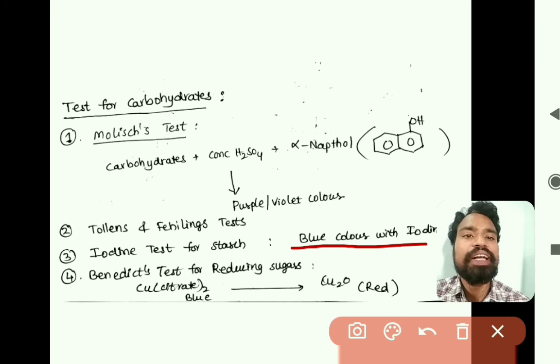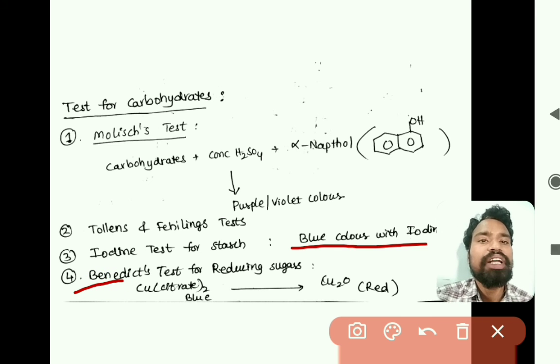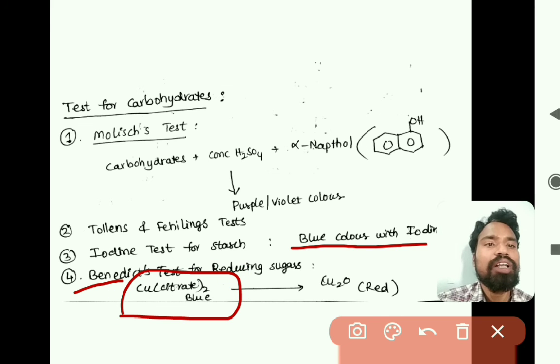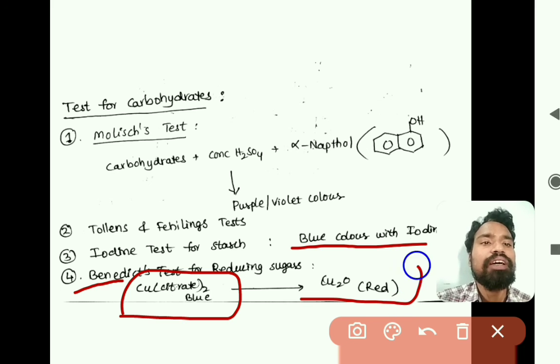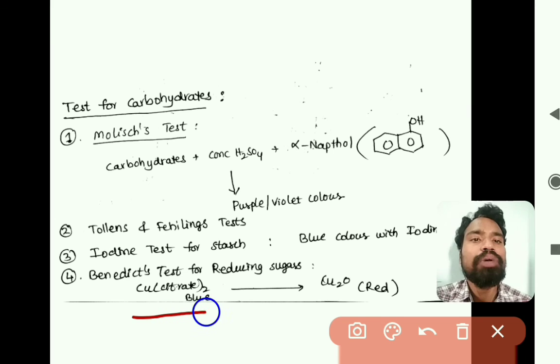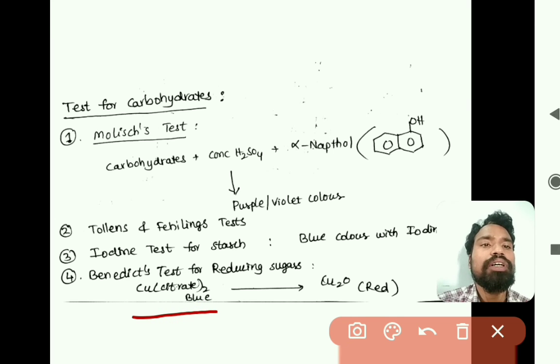The fourth one is the Benedict test. In Benedict's test, to the given compound you add copper citrate, which is blue in color. If it is converted to a red color, that is Cu2O, then the given compound is a carbohydrate. Here, the copper, Cu2+, is reduced to Cu+, that is cuprous oxide, which is red in color.